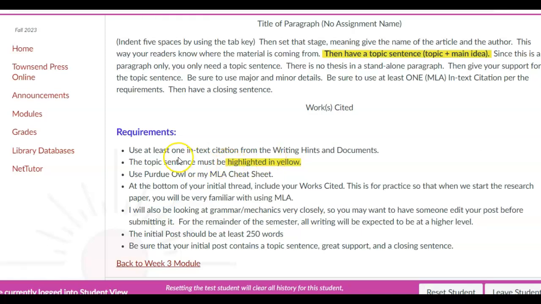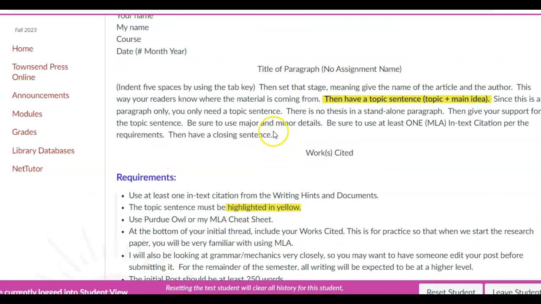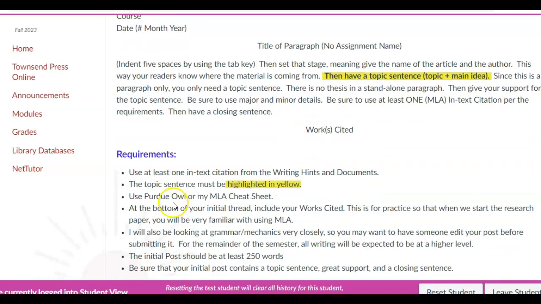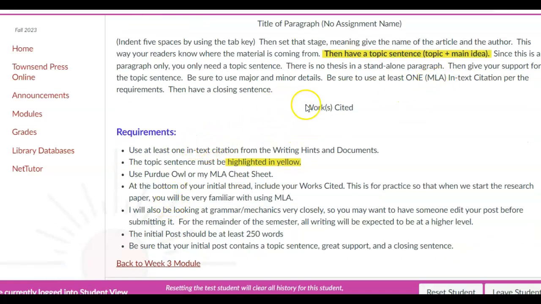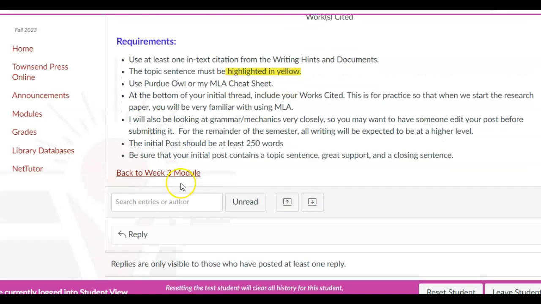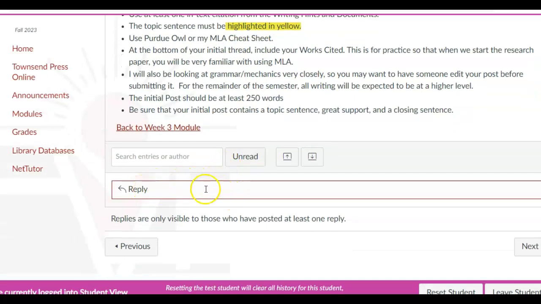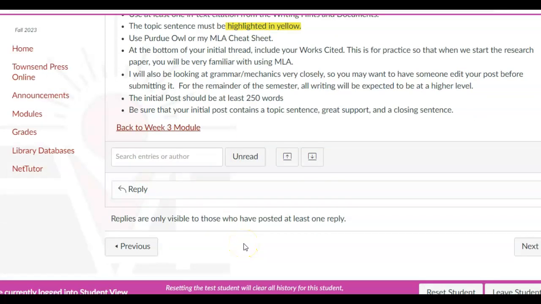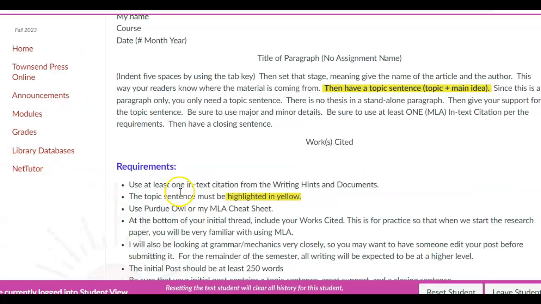All right. So the requirements: use at least one in-text citation from the writing hints and documents, or you can use it from the article. Okay, as long as you have one. The topic sentence must be highlighted in yellow. Follow the rest of this. Then you're going to submit your initial post here by Wednesday of this week. And then by Sunday of this week, respond to 4 other people. You have to reply here. I would copy and paste it. Remember, in the thread, the actual thread, it doesn't need to be double spaced.